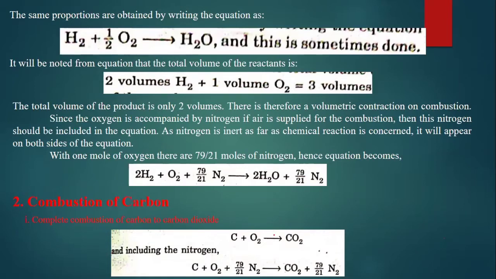Okay, see from here, how many total volumes? This is 2 and this is 1. So totally how many volumes? 2 plus 1, 3 volumes of the whole thing we need to get. But here the product is only 2 volumes.